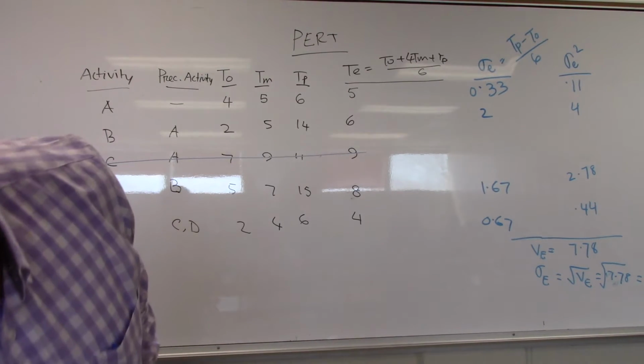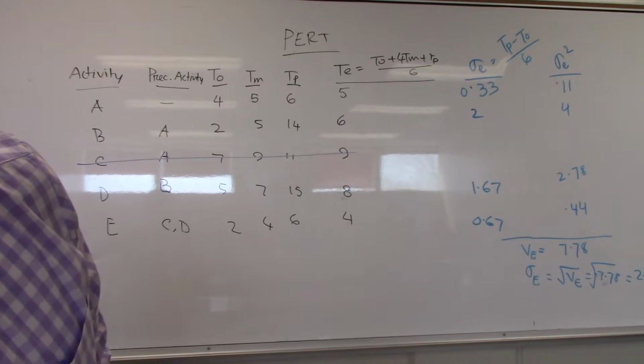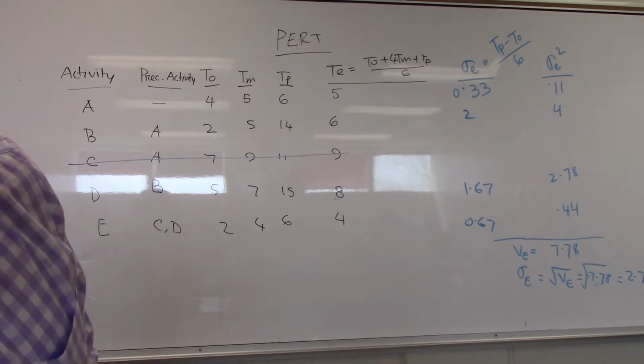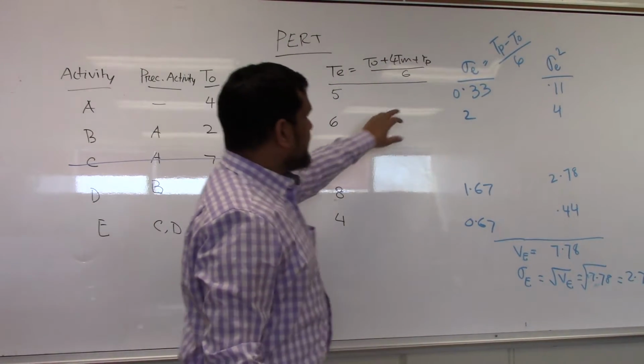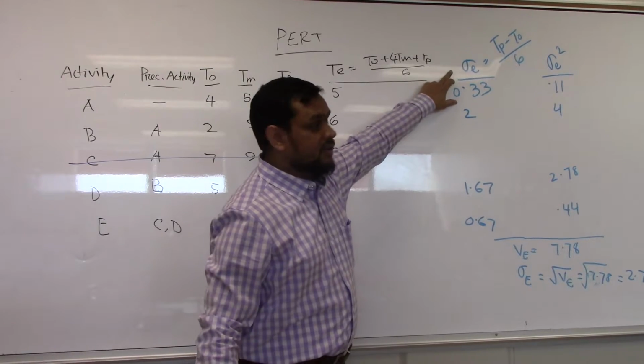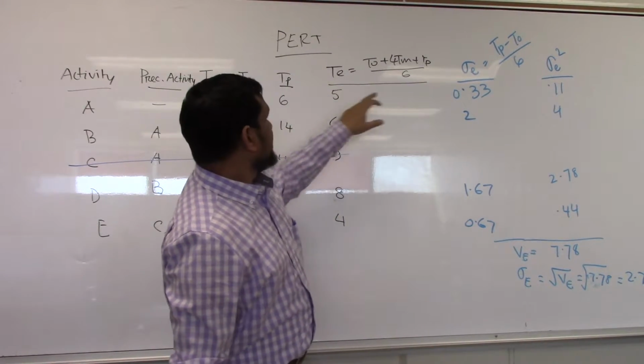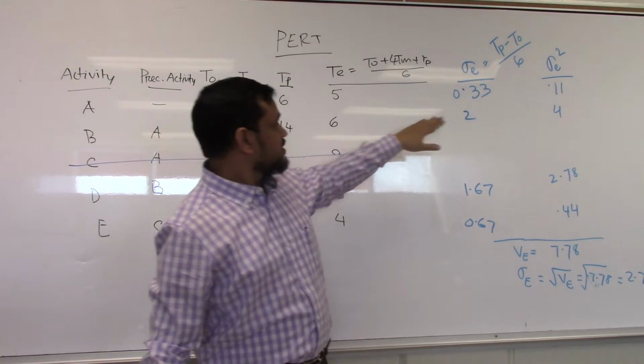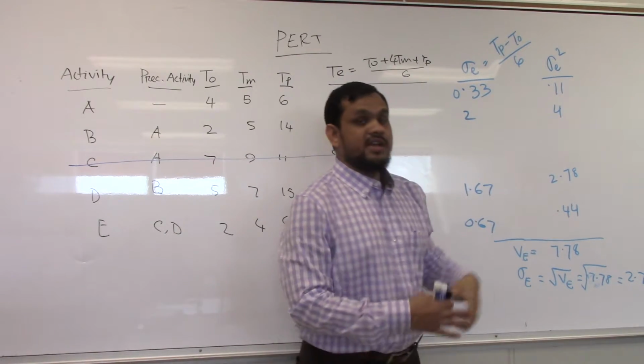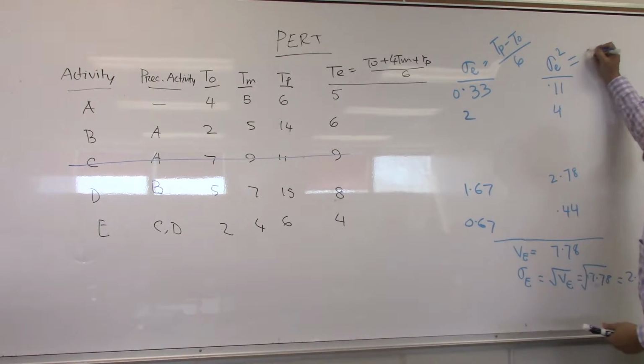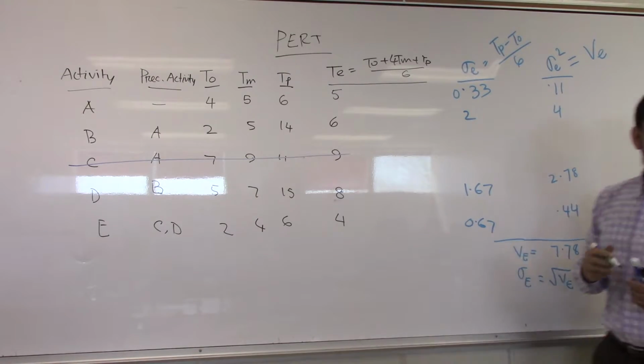If you did not understand, let me know. Why is it squared? First we did standard deviation, that is (TP minus TO) divided by 6. Then I need to square it to take the variance. So this part is variance, V E, lowercase e.